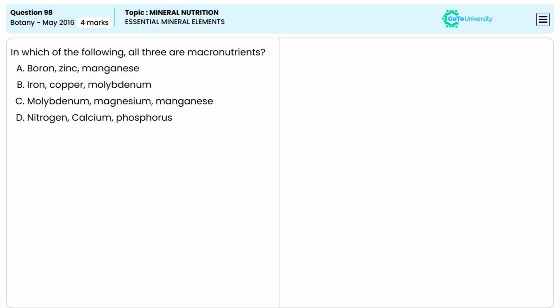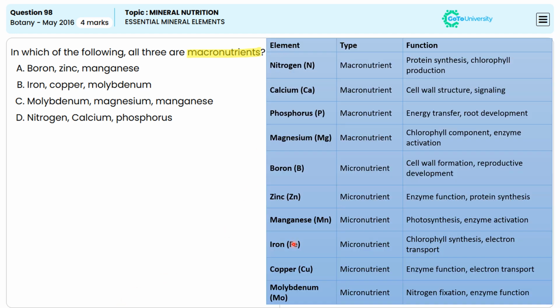In which of the following all three are macronutrients? Macronutrients are elements required by plants in large quantities for proper growth and development. Now, in the options, we have different elements, and among them, we have four macro elements. They are nitrogen, calcium, phosphorus, and magnesium.